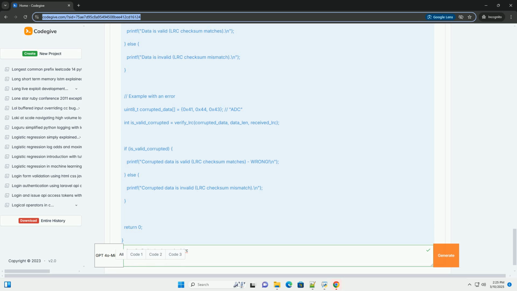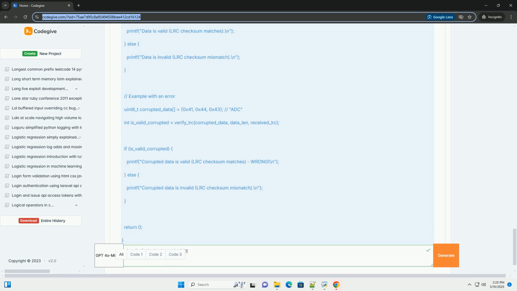Each block of data is XORed with the current checksum accumulator. The result of the XOR operation becomes the new value of the checksum accumulator. This process is repeated for all data blocks. 4. Checksum calculation. After all data blocks have been processed, the final value in the checksum accumulator represents the LRC checksum.